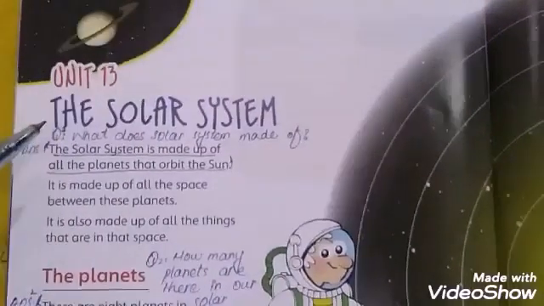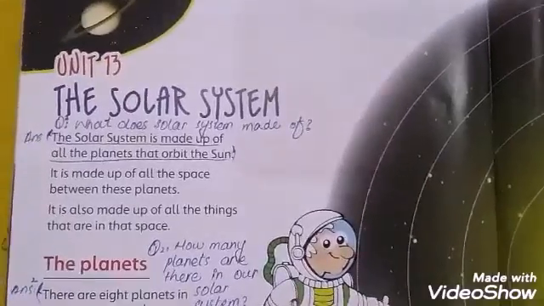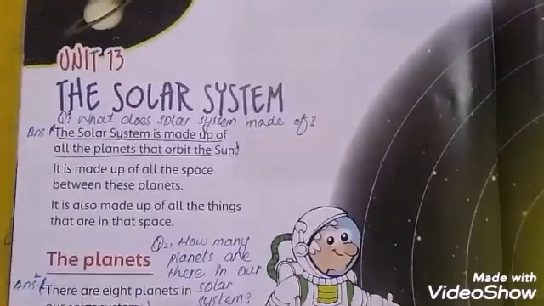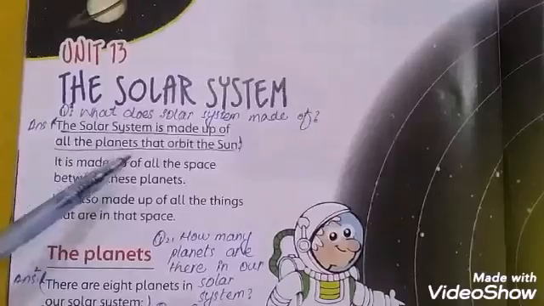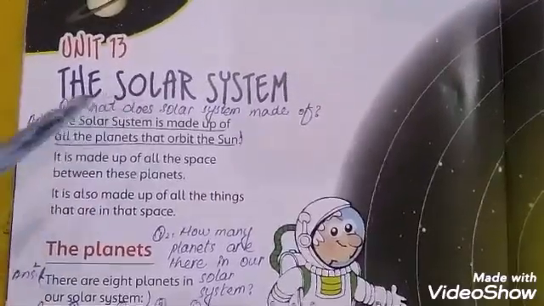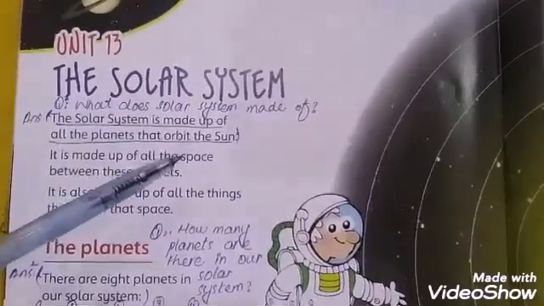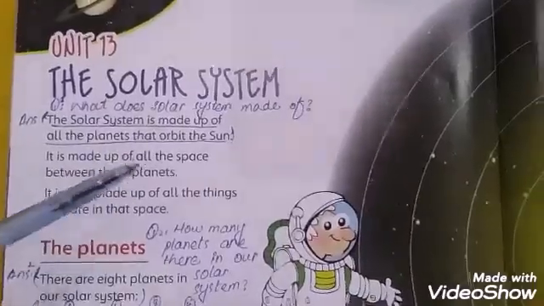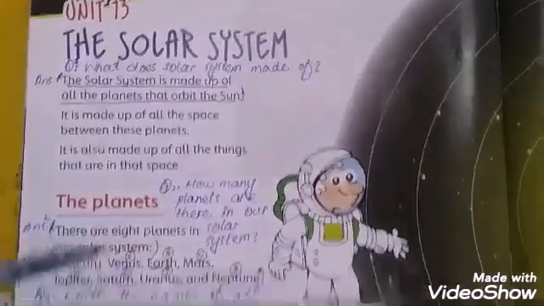Now students, unit 13, The Solar System. Students, the solar system is our sun and all the planets that orbit the sun. So what is the solar system made of? The solar system is made up of planets that orbit the sun.